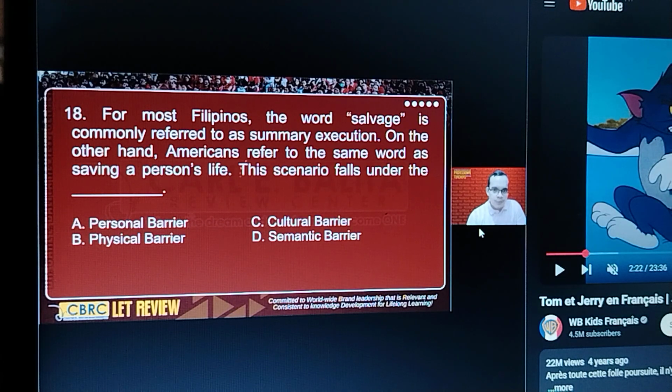18, the word salvage. Okay. For Filipino, salvage means to kill someone's life. But for Americans, it means to save a person's life. So they differ in meaning. So what's the correct answer? It is semantic barrier. Difference in meaning.